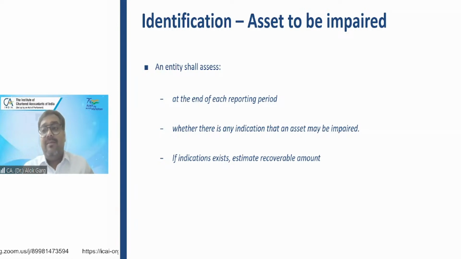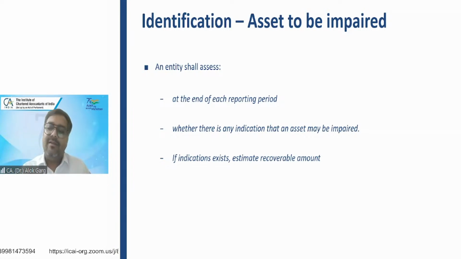For example, when I started the session on Ind AS 36, I talked about this car example, the political announcement, the government announcement. So the moment the government announced it, nothing had happened to the car, but the market value substantially declined. So the indicator was the government announcement.